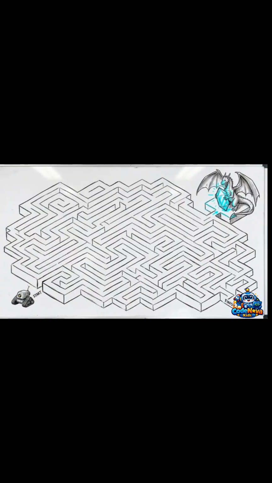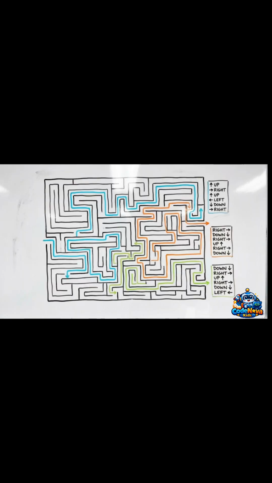Let's apply this to the full maze. The robot is at the starting position, and the dragon is at the end point. Look at these 3 pathway options. Which sequence of directional commands guarantees safe passage to the end? Mentally verify the outcome of each step before you commit to the final code. Selecting the correct sequential path completes the analytical process.